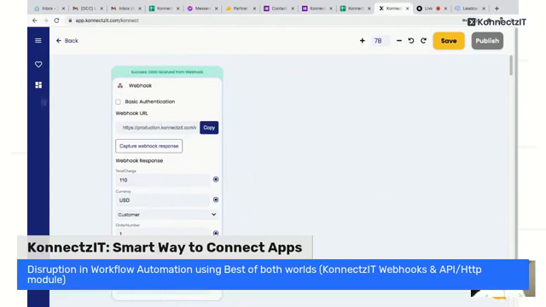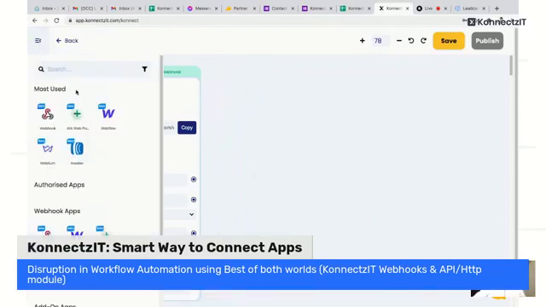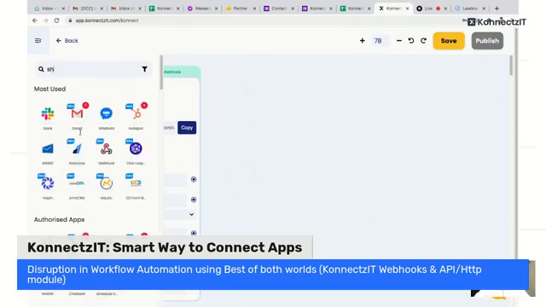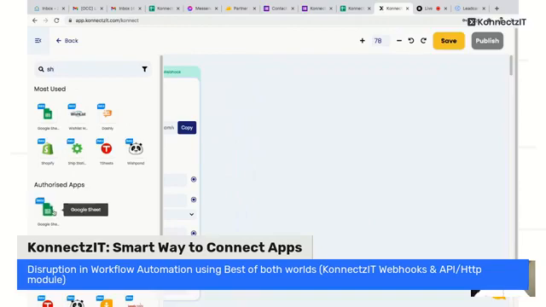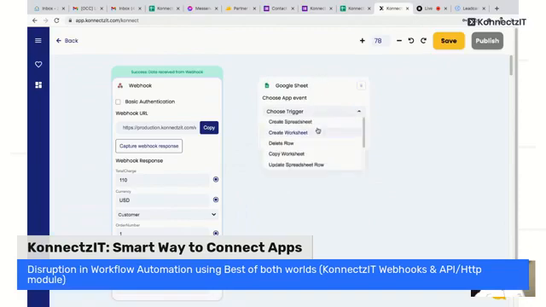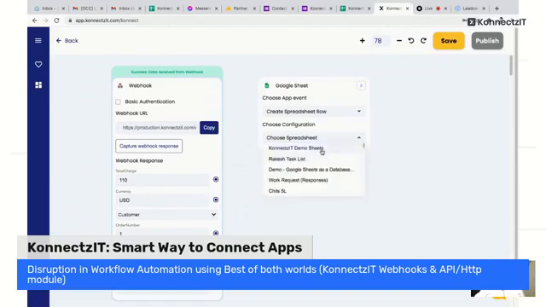By this, I can go to any other application now and store my responses. So by this, you don't need any further apps to integrate inside Connexit. I'll select create a spreadsheet row and select the option, and select the row sheets.